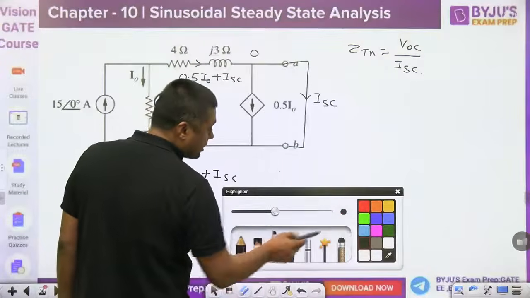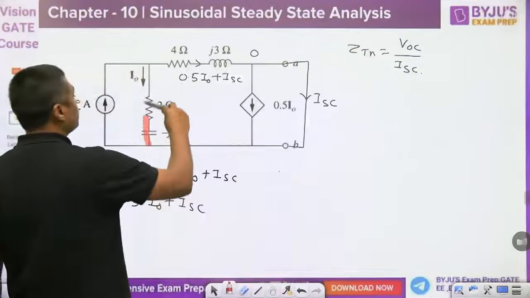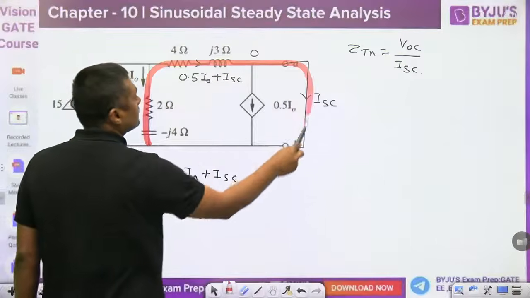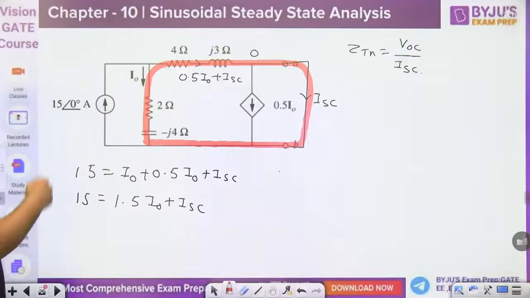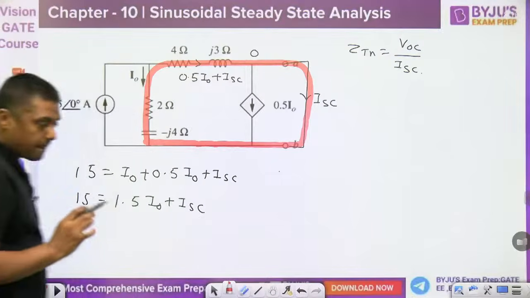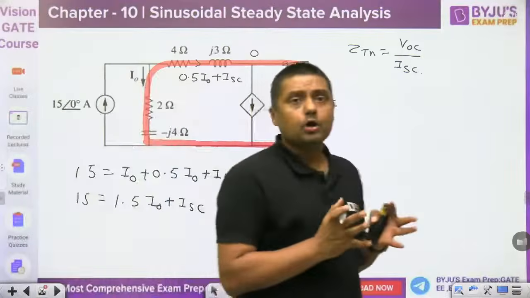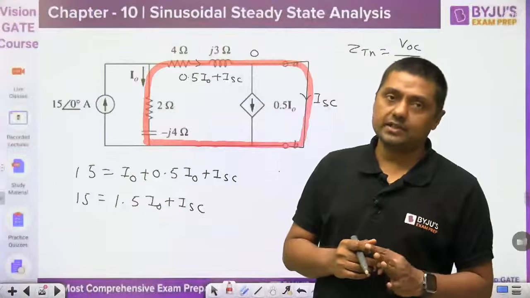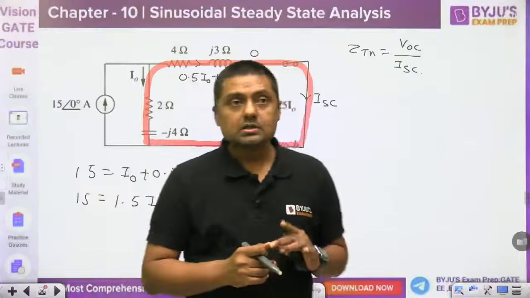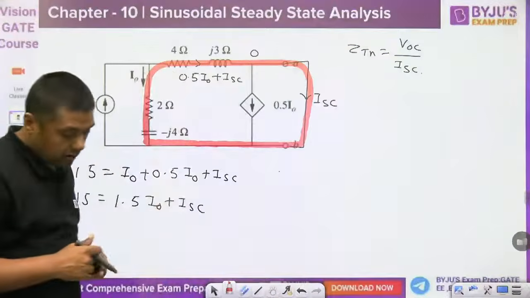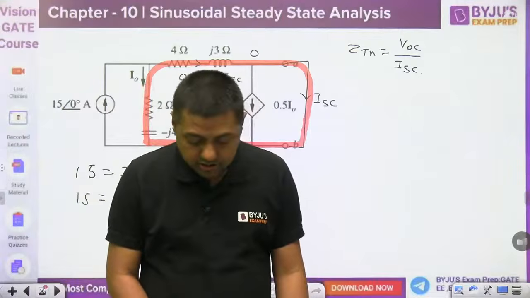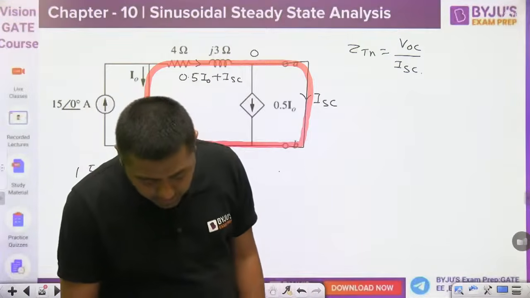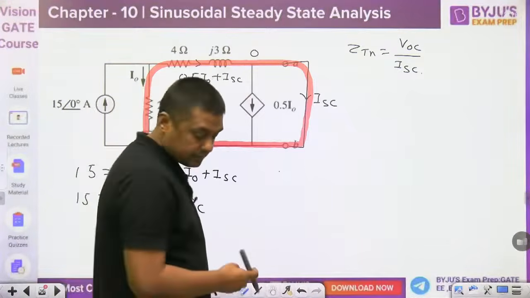You have to apply KVL here, and you will get the relation between I naught and ISC. Put it here and you can find the value of ISC. VOC upon ISC will give you the value of ZTH. That is the first method; by the second method, you will also get the answer. I am just going to give you the hint for this question. And ZTH is 4 minus J 0.667.